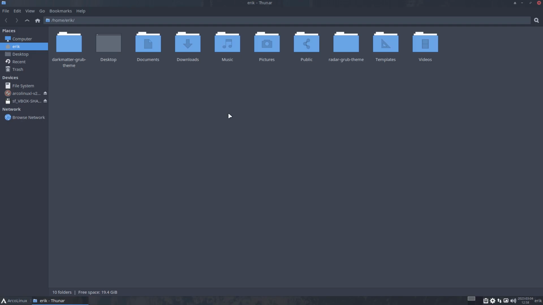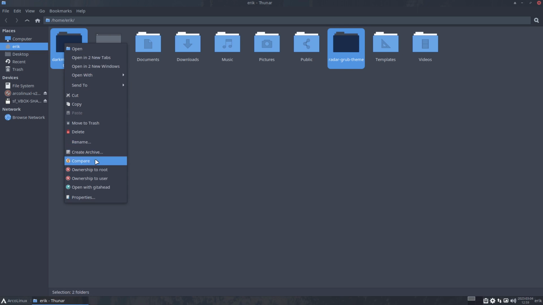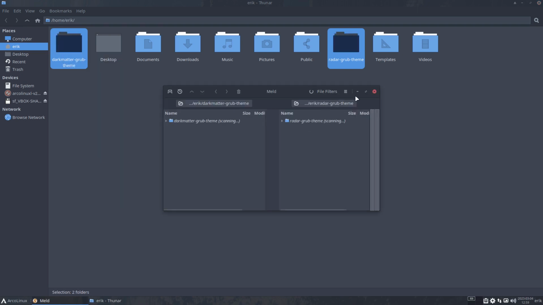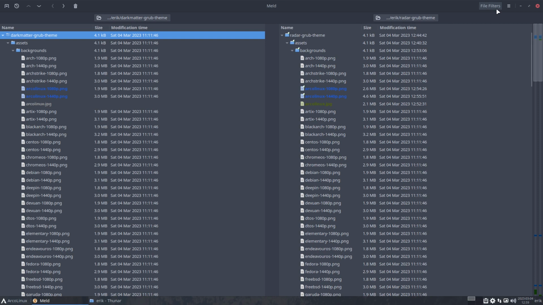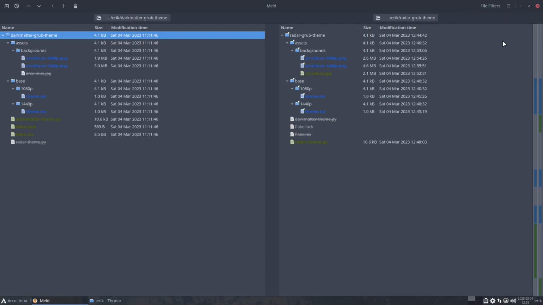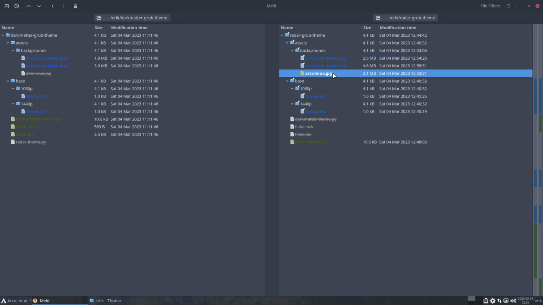Now you want to keep this around somewhere. So this guy needs to go online, because next time you want to compare. That's important. Next time this guy will develop something more, and then you say, let's compare what new code he has created. You don't want to see the old stuff. Sorry, not the old stuff, but the new stuff. So yeah, ArcoLinux is definitely changed.